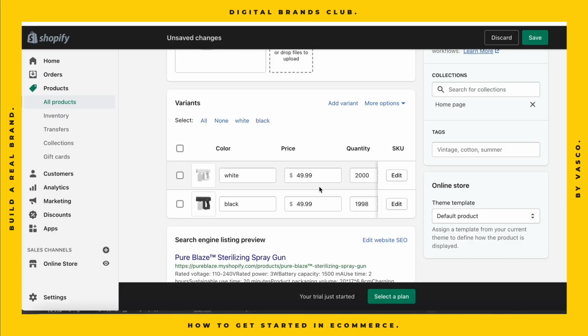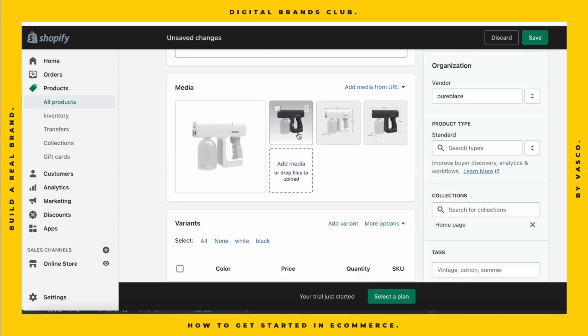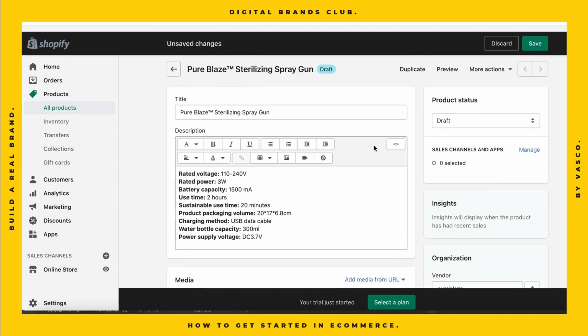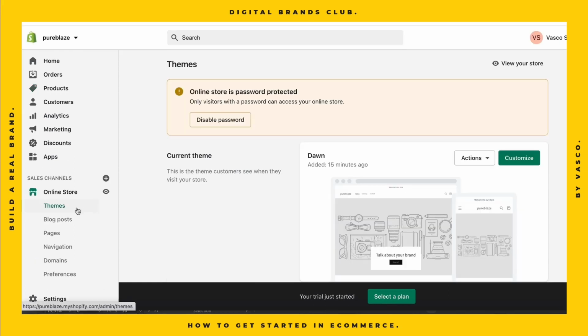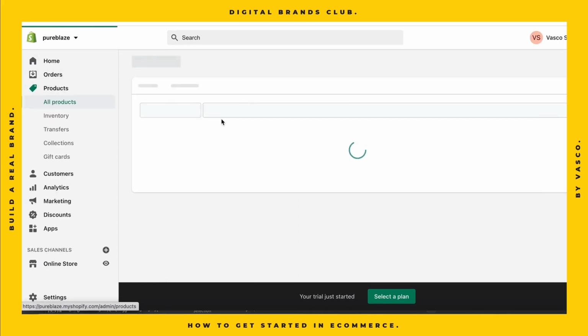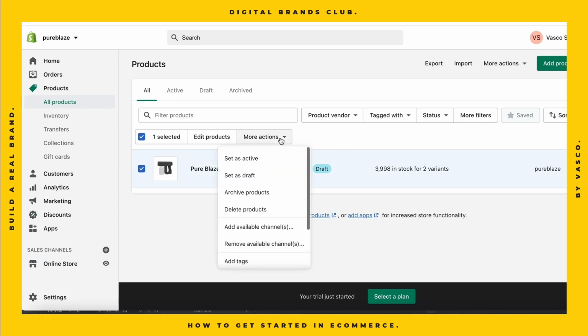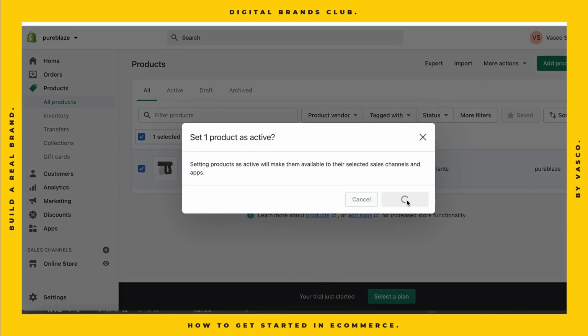Then when you get the orders, you go to Overview and actually choose which country or shipping line you want to use. We can have, for example, this as our main image for now. So we click save. And if we go to products and we set as active.